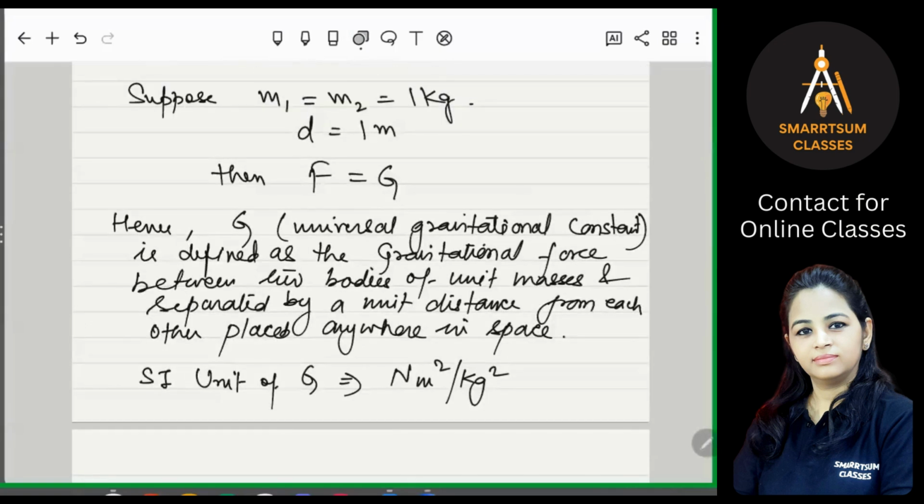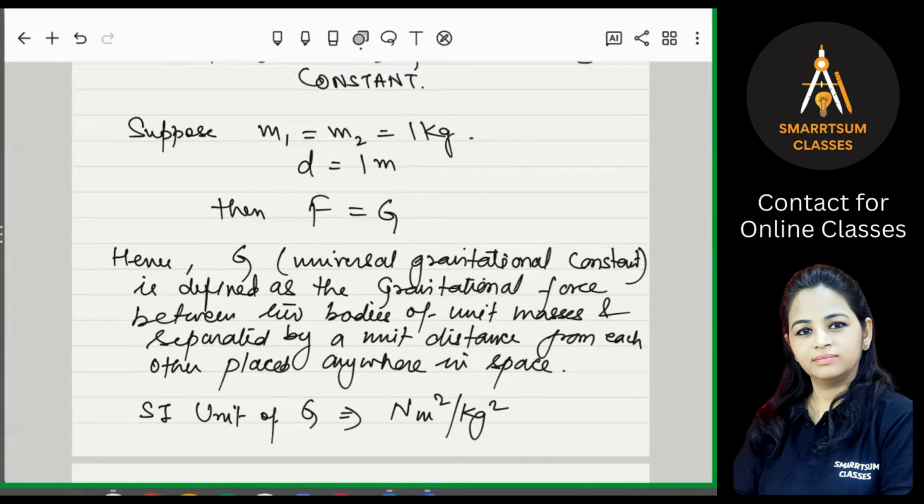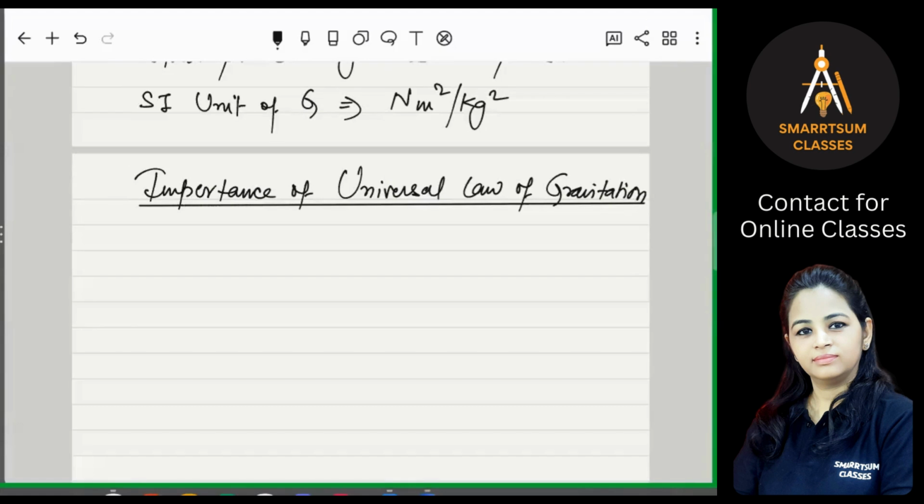I hope you're getting what the universal law of gravitation is, what the universal gravitational constant is, and how we can define it. Everybody getting this? Please tell me. Importance of universal law of gravitation.